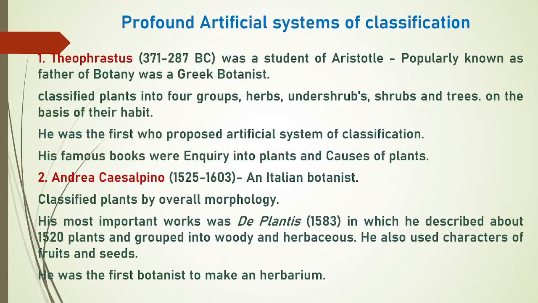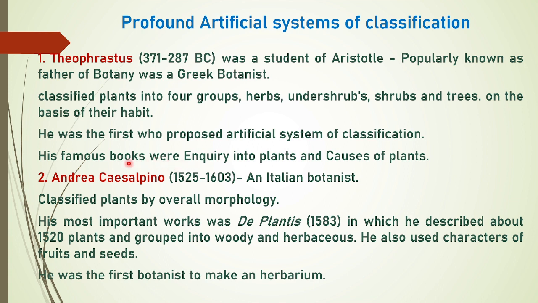Now we will see other examples of artificial classification system in brief. The first artificial classification system is the one given by Theophrastus. Theophrastus was the student of Aristotle, and he is popularly known as father of botany. He was a Greek botanist and classified plants into four groups: herbs, undershrubs, shrubs and trees on the basis of their habit. So here also he considered only one character, that is habit. So this classification system is also known as artificial classification system.